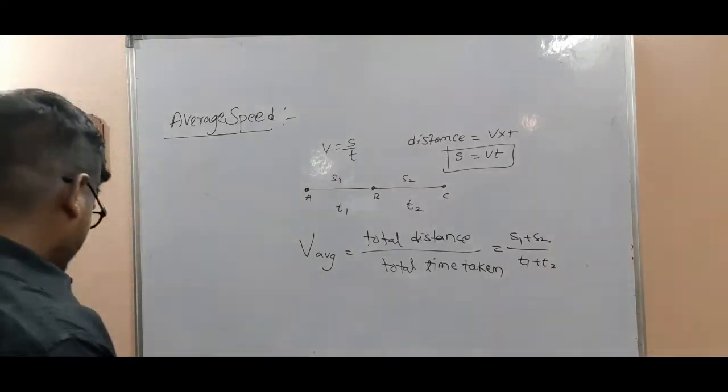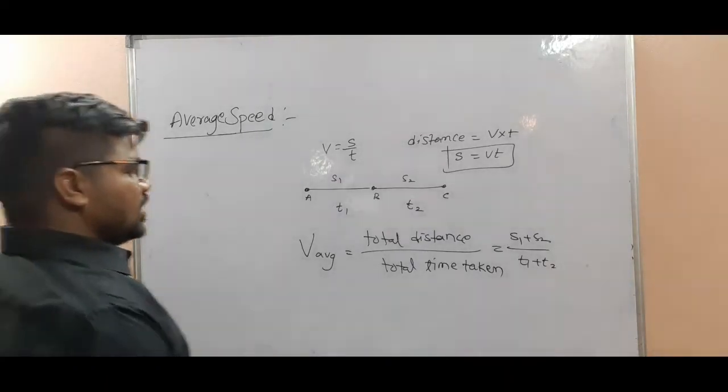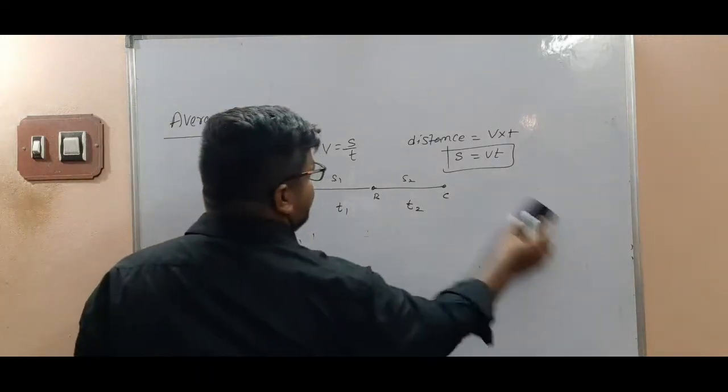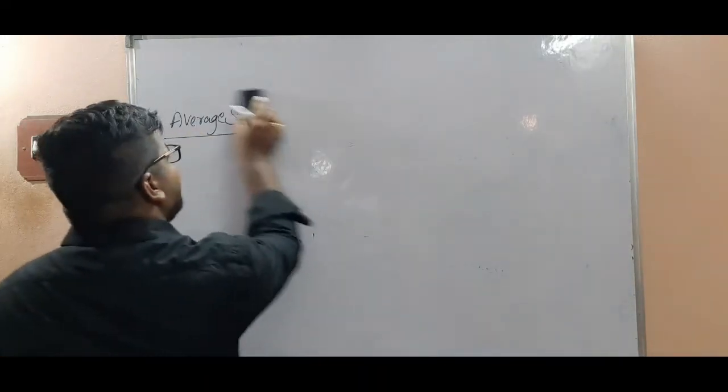Then uniform speed, my children. Uniform speed, non-uniform speed.